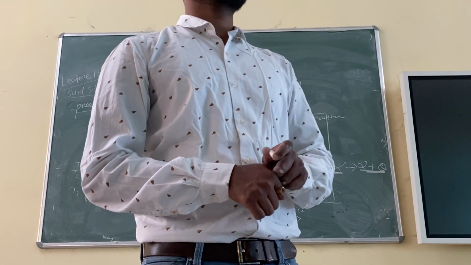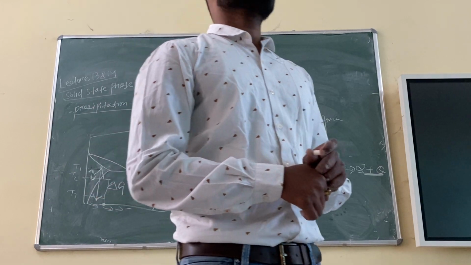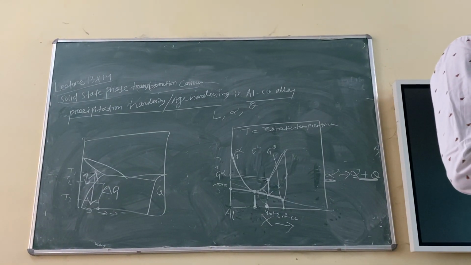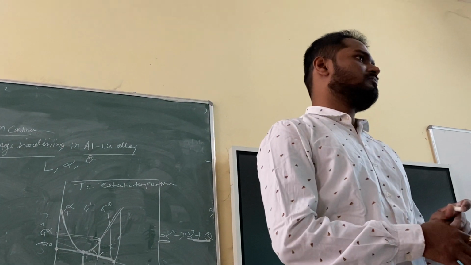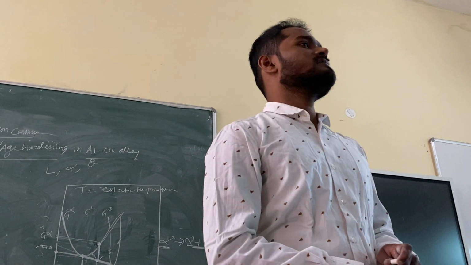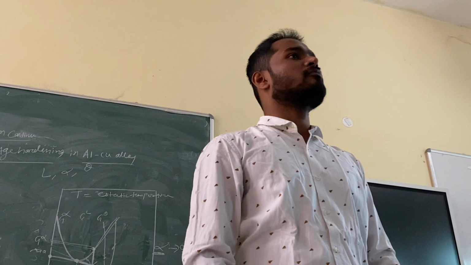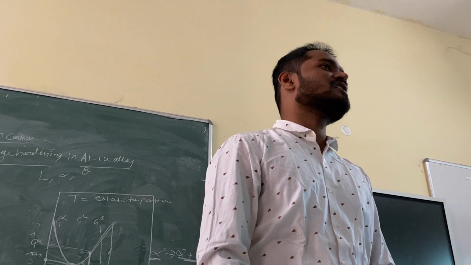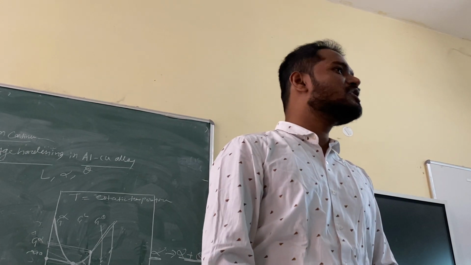I told you many times, I think, the Audi car, you know, right? Nowadays they basically make sports cars. Sports cars should be light in weight. So nowadays, they are not using steels. Completely, the entire car is made up of aluminium nowadays. You can imagine. But if you compare the strength of aluminium and steel, which one will be higher? Steel will be higher. But still we are not using it.